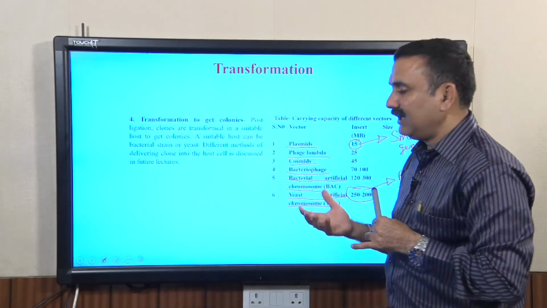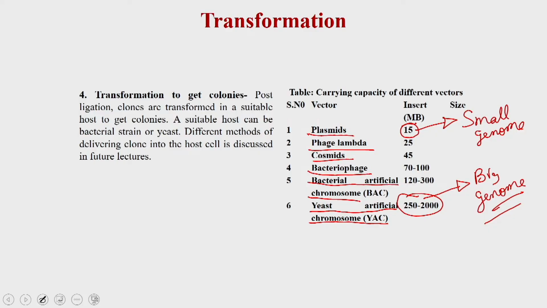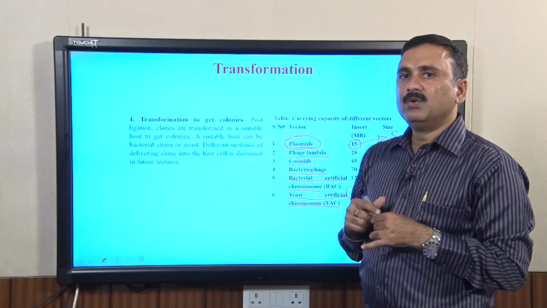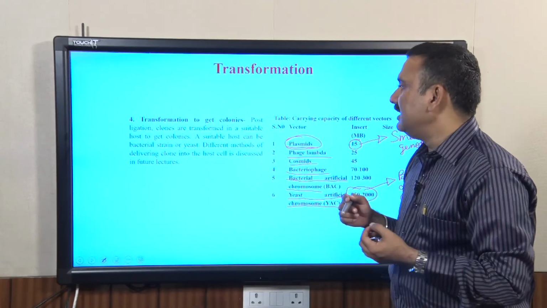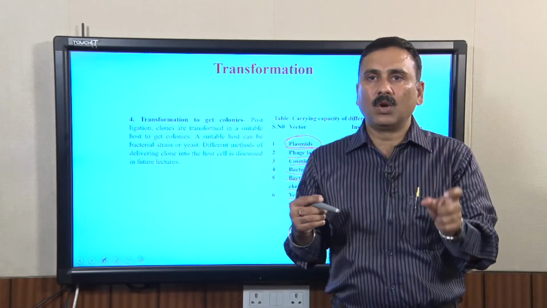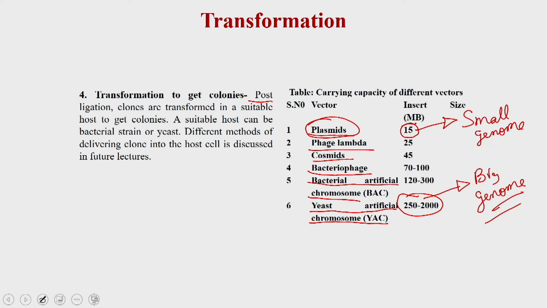Now, once you have done the ligation reactions, you are going to get the clone, and then you will transform those clones into a suitable host. For example, if you have used a plasmid, then you will transform it into bacteria, and once the bacteria take up that plasmid, it is going to give you colonies, and each colony represents a single clone. A suitable host can be either a bacterial strain or yeast.